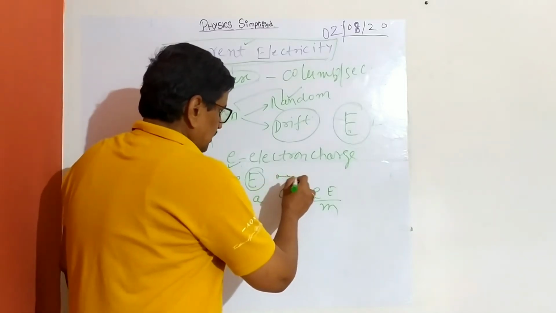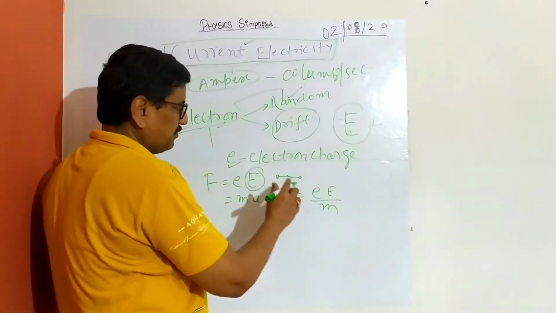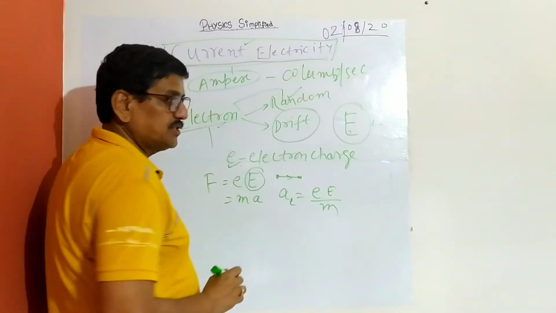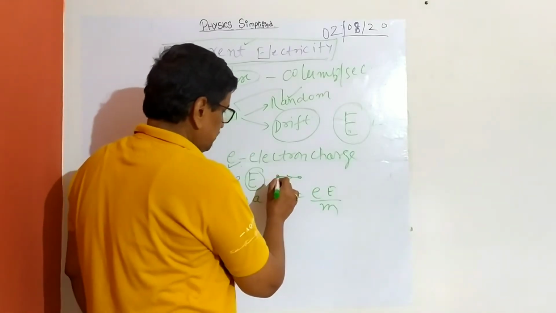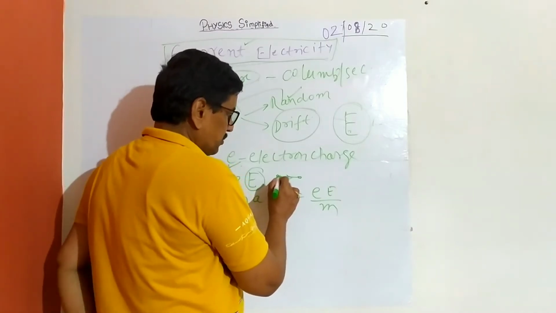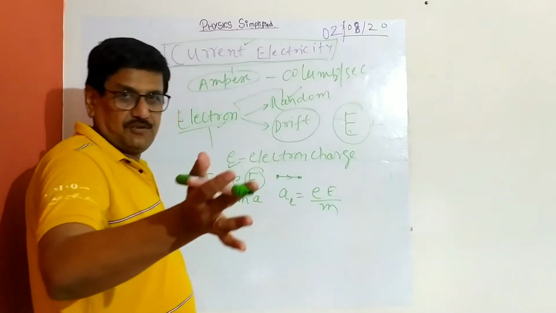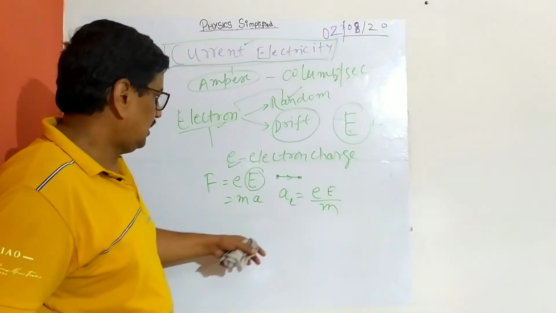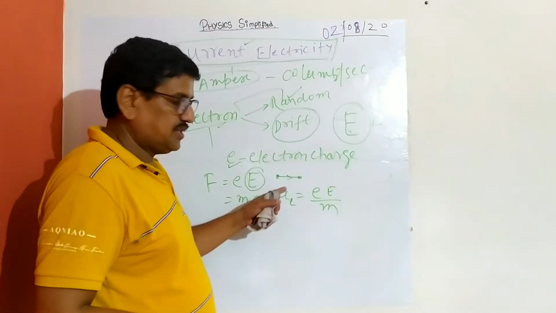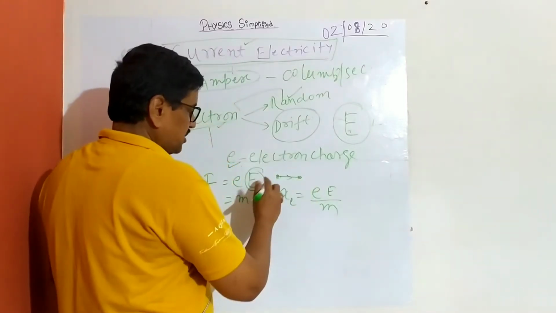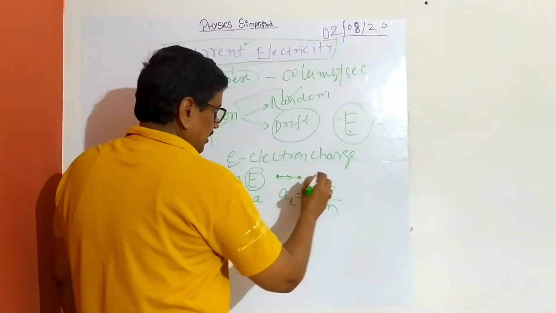So there are n number of electrons. Every electron will be aligned in this way, and then they will collide, because there are so many electrons. This electron will start with acceleration, start moving, but it will collide, and once it collides, the speed will decrease, because of the collision, as you all know from mechanics. So there is a time lag. Suppose this electron has accelerated and travelled for a time.